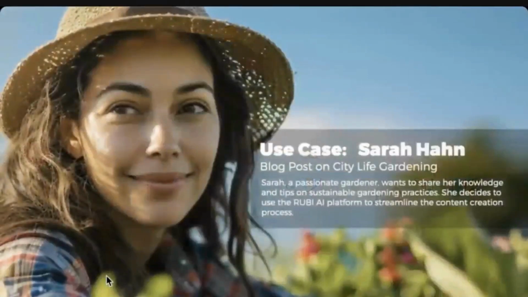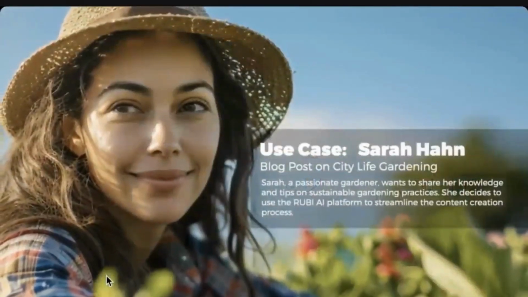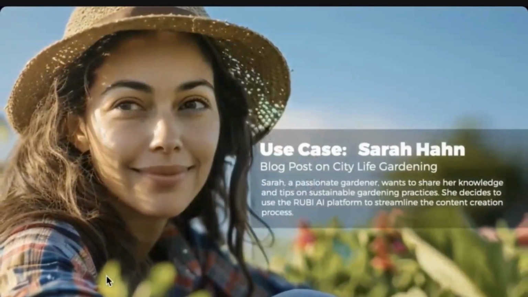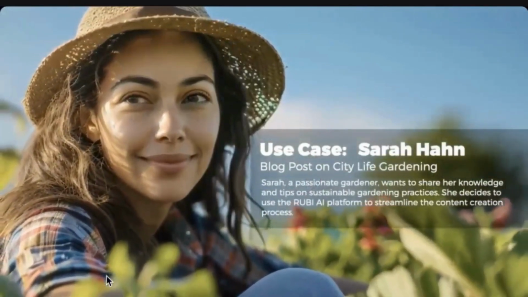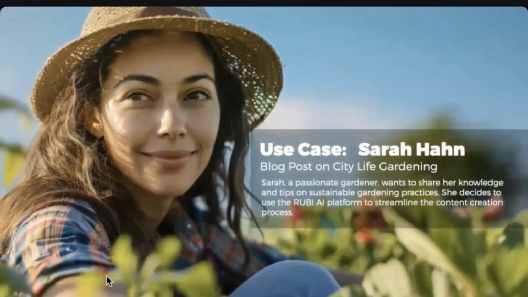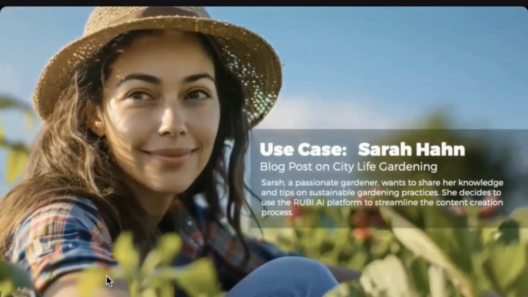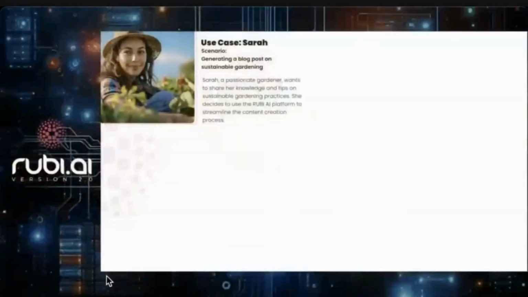So let's take a look at a use case. The first use case will be Sarah Kahn. She is a passionate gardener who wants to have her knowledge shown out into the world. She wants to do that through creating a blog and getting people to come into that blog. And so one of the main things that you need to do that, obviously, is content and the way that you can take your information out to market. So let's just walk through it step by step.